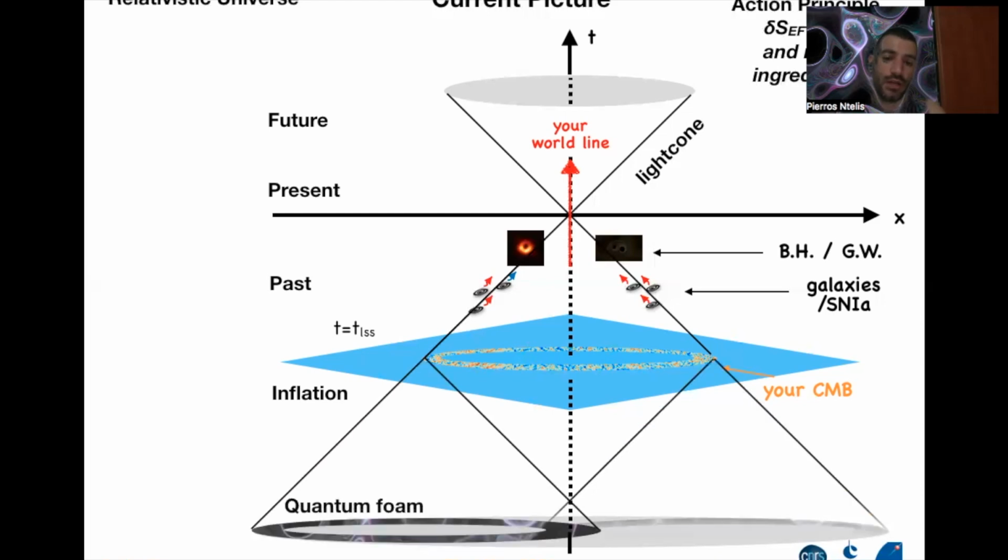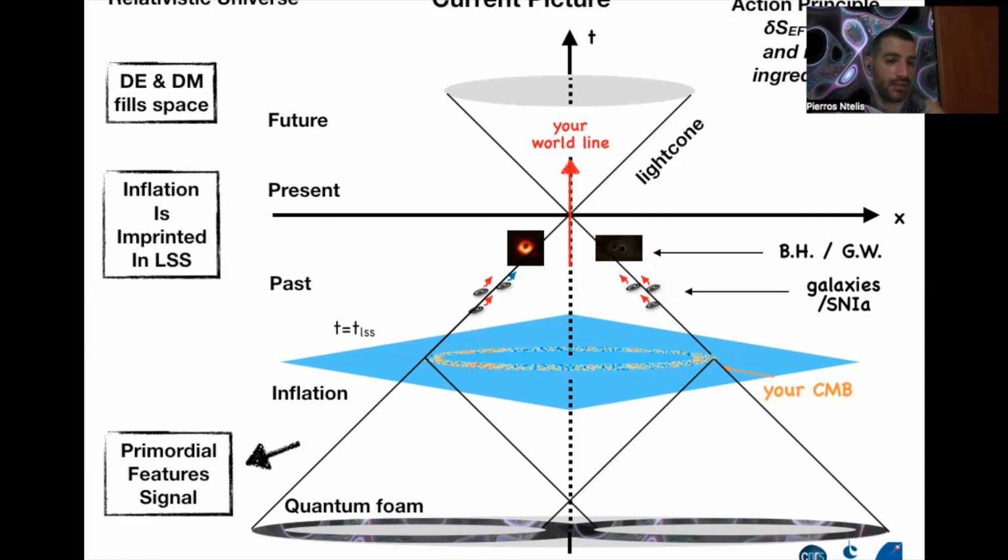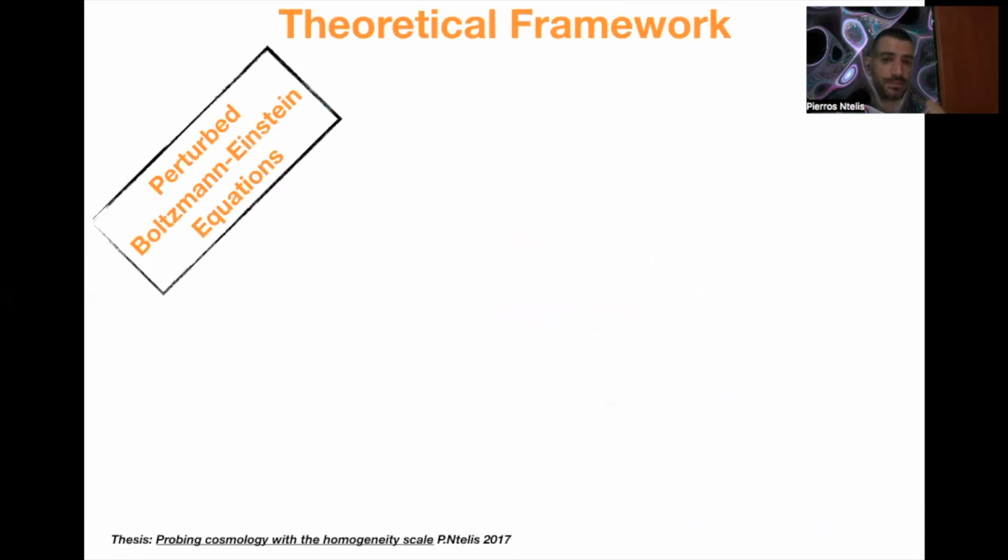And these 2 points had their own light cones, which are connected with each other from the quantum form that we've seen before. Therefore, in order to describe reality, we have the light cone and the right equations of motion and the right ingredients, such as dark energy and dark matter, that fill the space. We have inflation, which is imprinted in the large-scale structure, and we have some primordial feature signals that can be observed from the early universe or from the late universe.